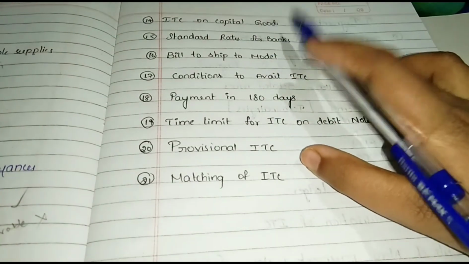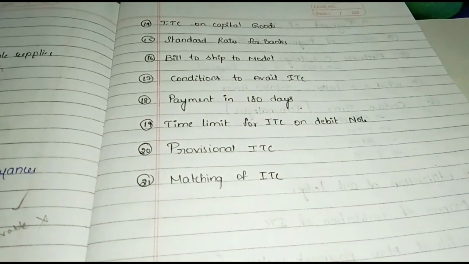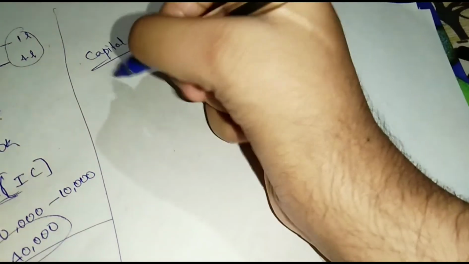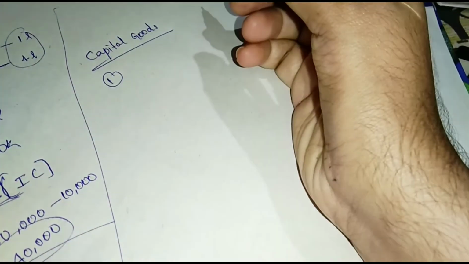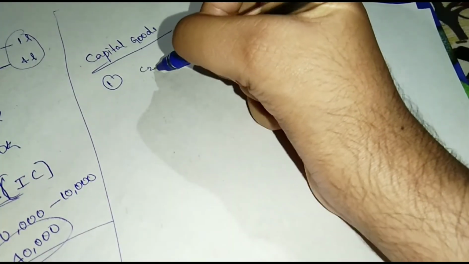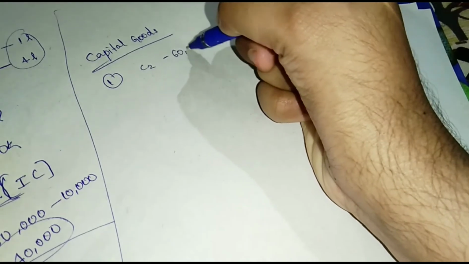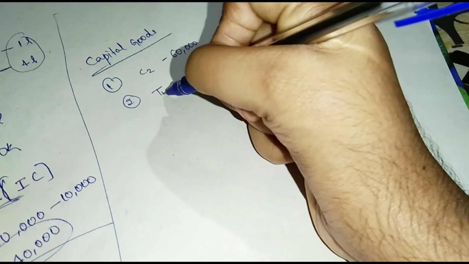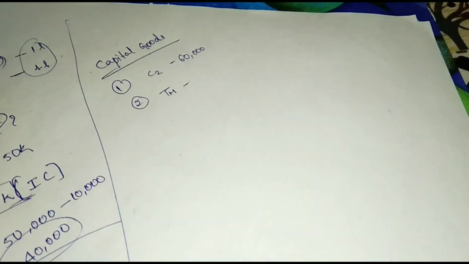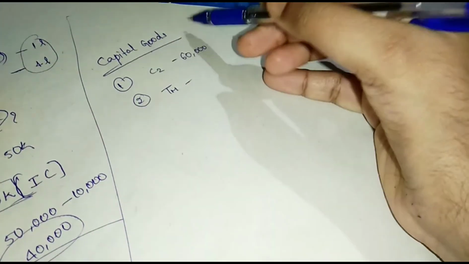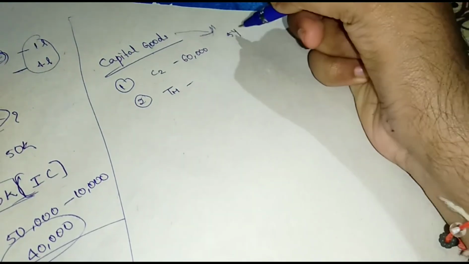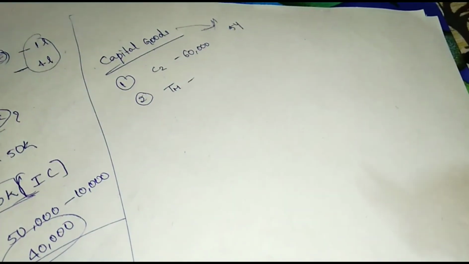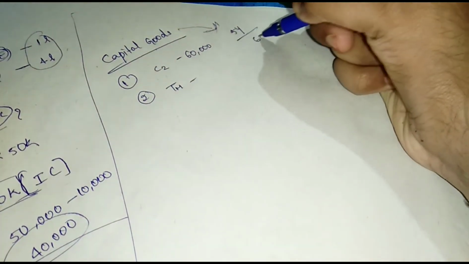And see how to apportion credit for capital goods. See, first find out the common credit. For example, common credit is 60,000. And next, the monthly common credit. The assumption is that every capital asset should be used for 5 years. That means total 60 months.